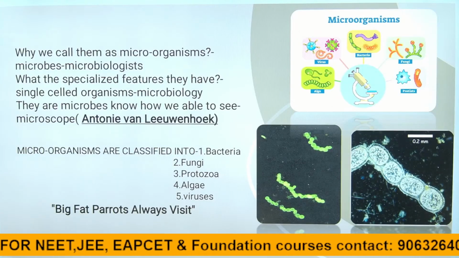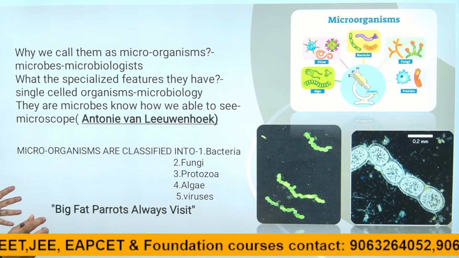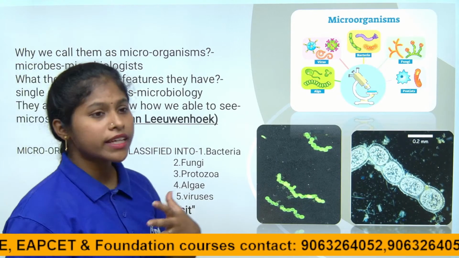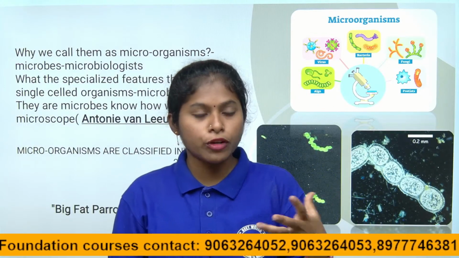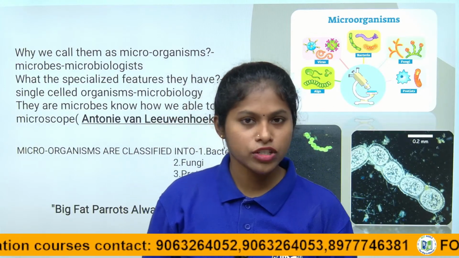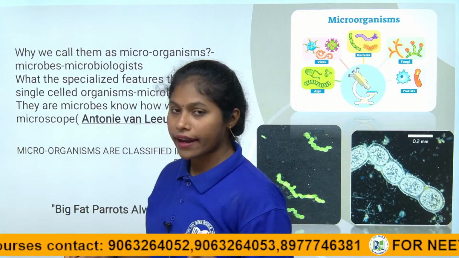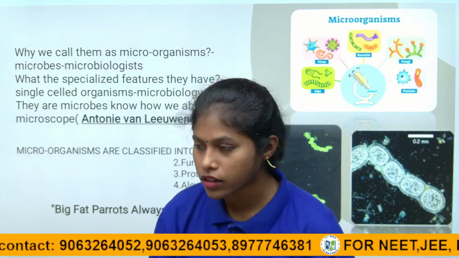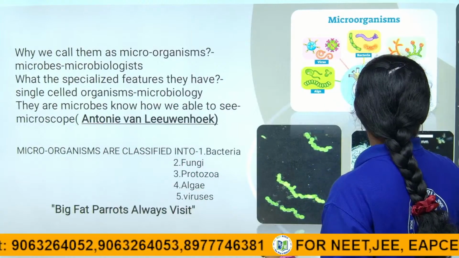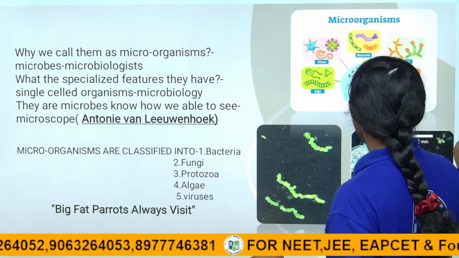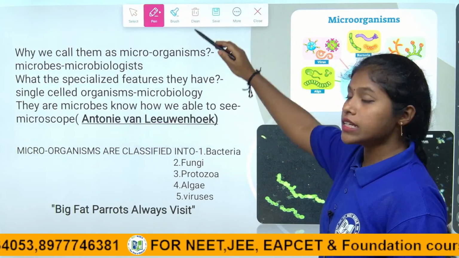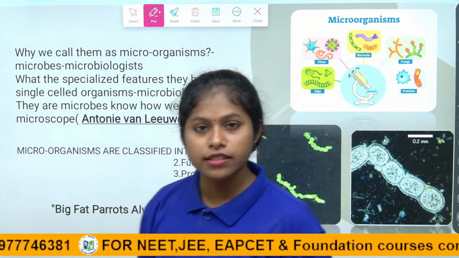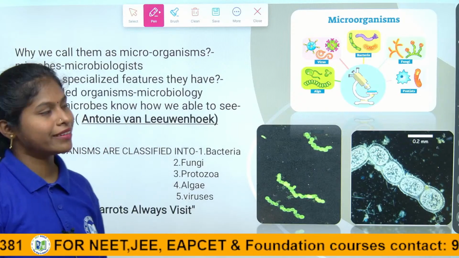You may be asking, madam, how microorganisms can survive in adverse conditions, where it is not suitable for them, right children? Because the microorganisms are covered by a cell wall. Because of that, even the smallest organisms can affect multicellular organisms like humans and plants, right children?